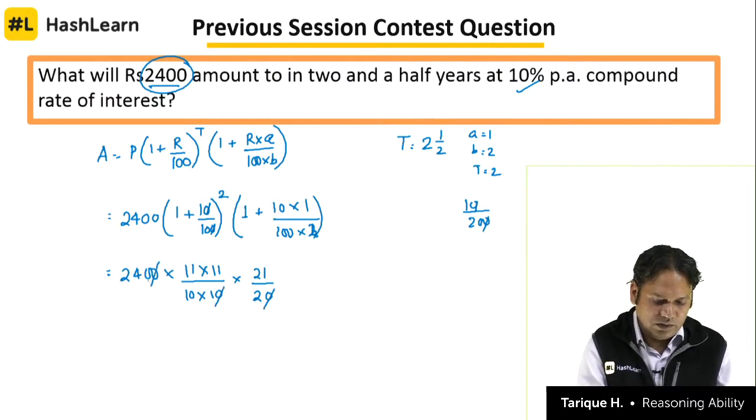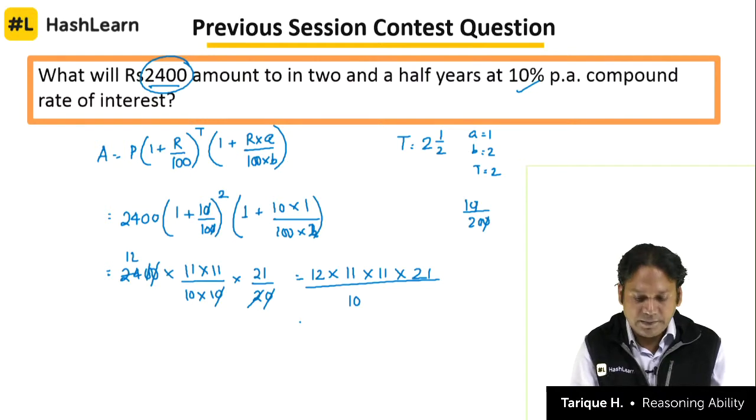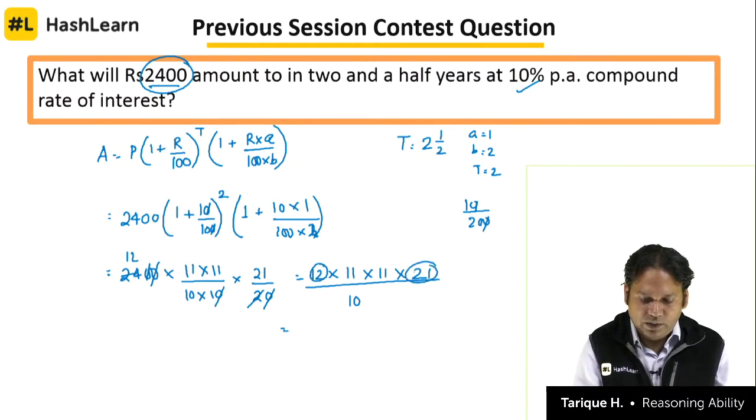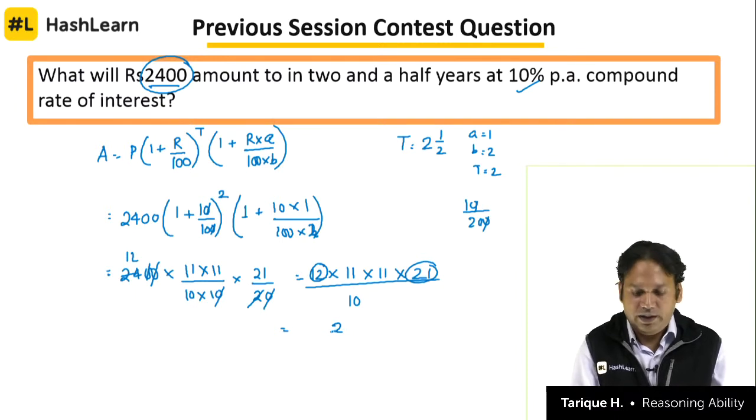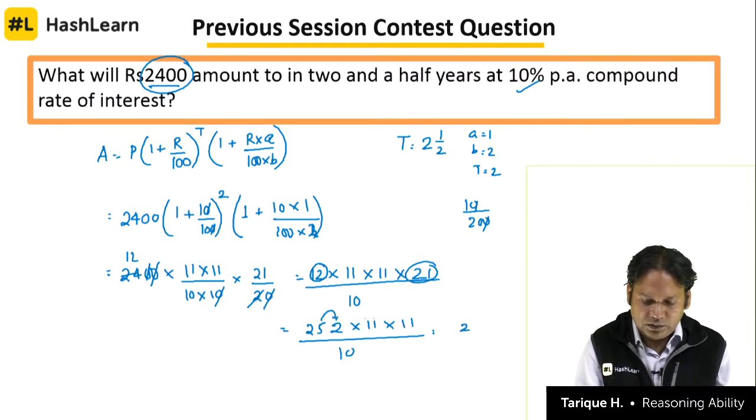0 0 0 0 we can cancel. 2 will cancel 24 12 times. So this will become equal to 12 into 11 into 11 into 21 divided by 10. Leave 10 as it is. Now first multiply 12 into 21. 12 into 1 is 12. 1 in hand, 24 plus 1, 252 into 11 into 11 by 10. Multiplying with 11 is very easy. Just you take the number 2 and 5 plus 2, 7, 2 plus 5, 7, and finally 2, 0 plus 2, 2772 into 11 by 10.